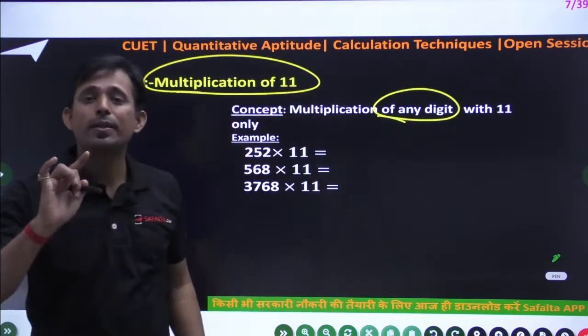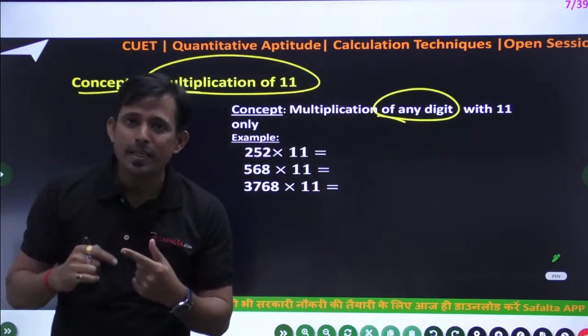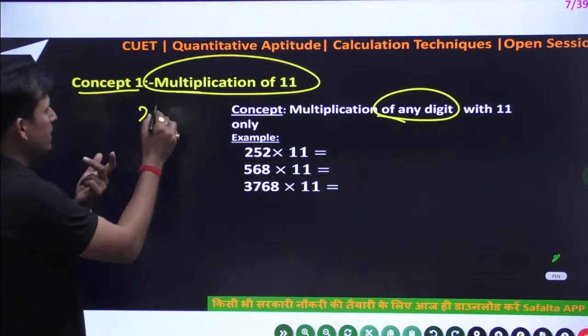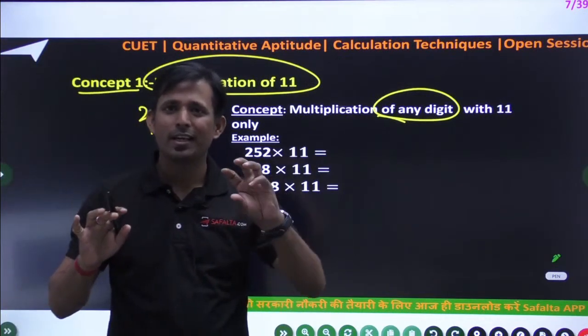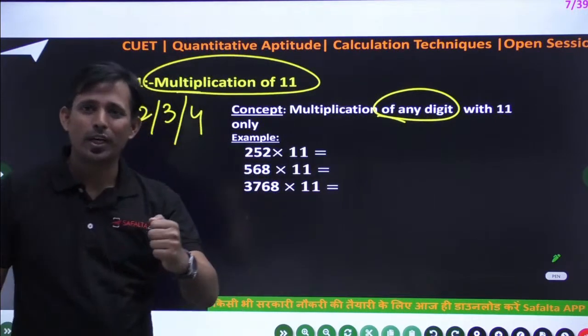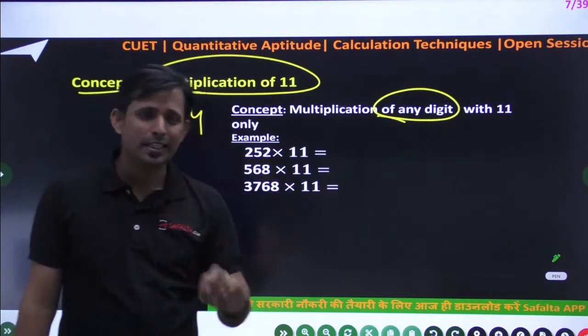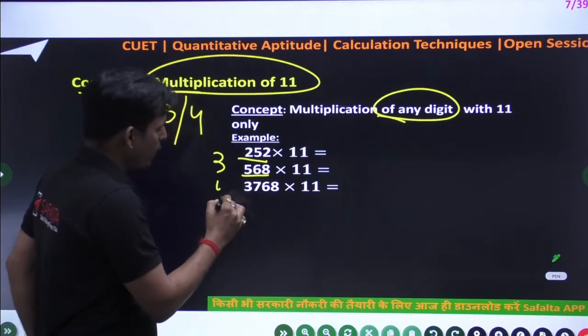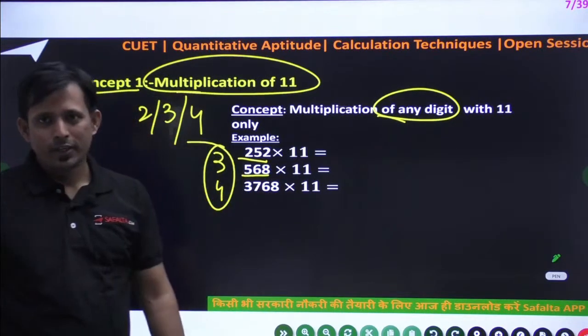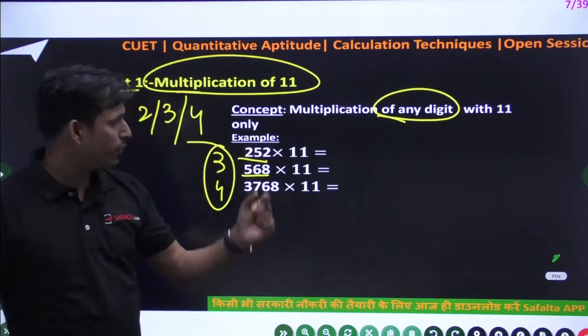So listen, I am going to discuss the first rule, multiplication of any digit. What is the meaning of any digit? Any digit means either 2 digit, 3 digit, or 4 digit. So 2 digit will be very easy, like 37 into 11, 42 into 11. But I am going to discuss 3 digit and 4 digit. Okay, so I am going to discuss the first sum.